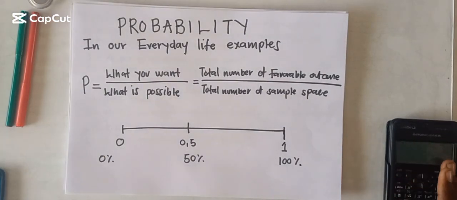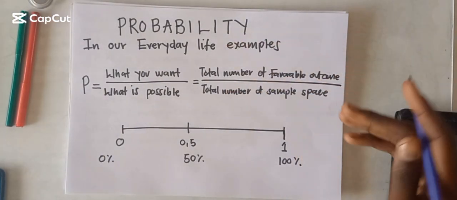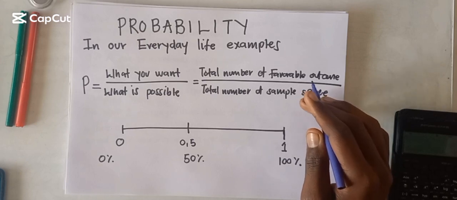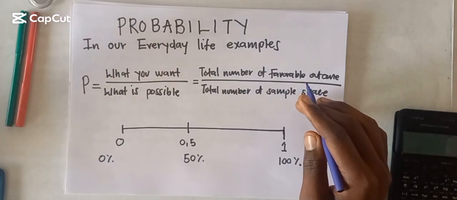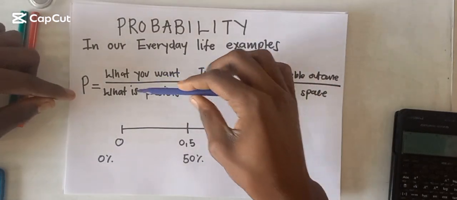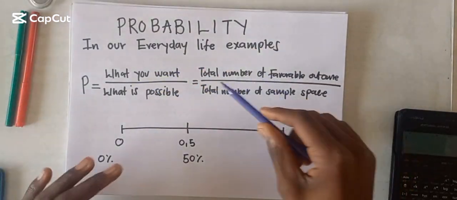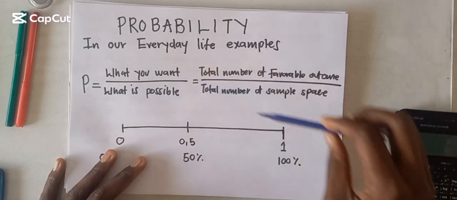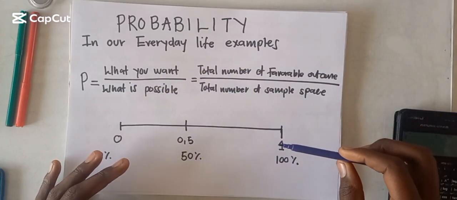Welcome back, guys. In our previous video, we introduced this topic of probability, whereby we say that to calculate the probability of absolutely everything, what you have to know is that probability is equal to what you want divided by what is possible. What you want is what we call the total number of favorable outcomes. What is possible is the total number of the sample space.